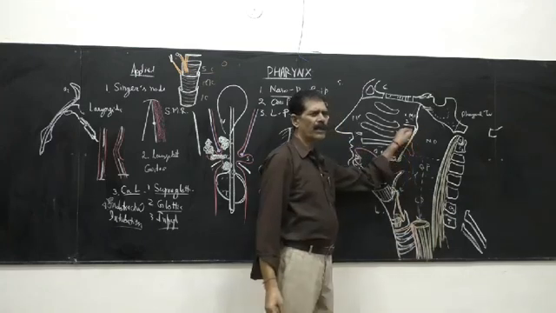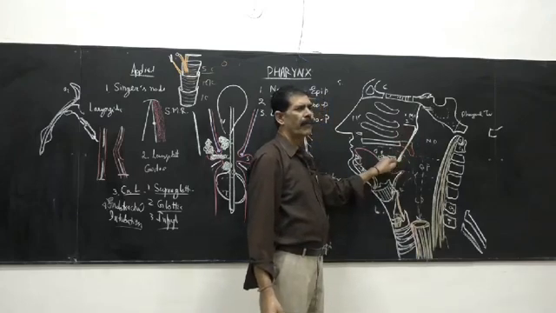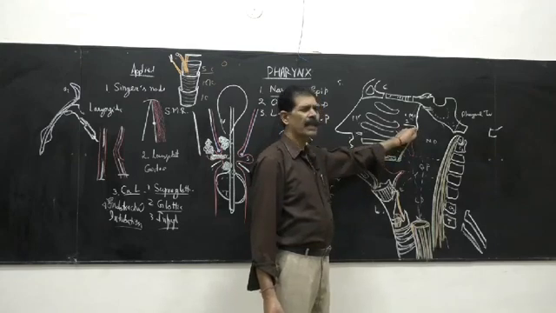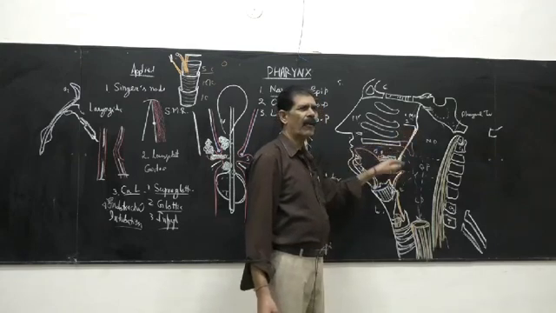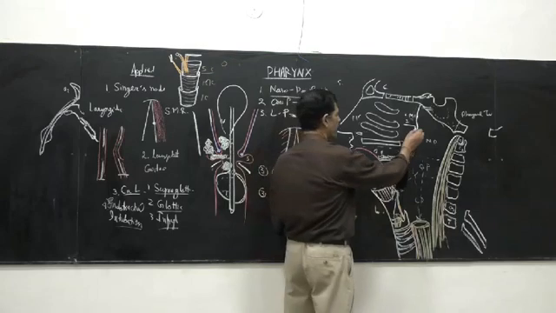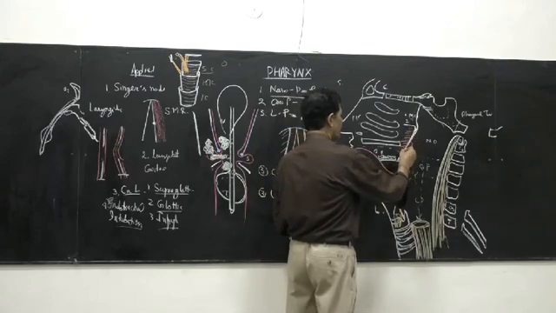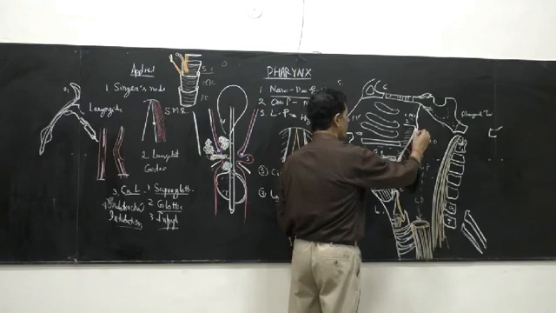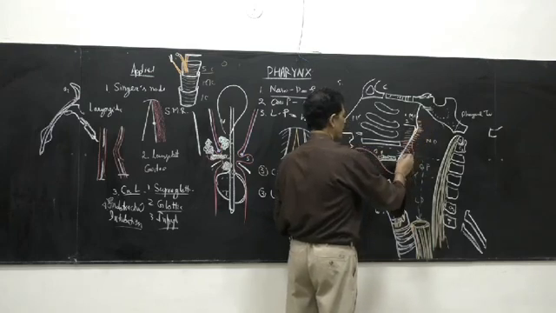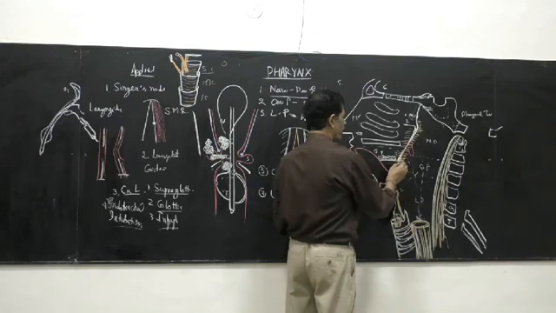Superiorly it is attached to the pterygoid hamulus and inferiorly it is attached to the mandible. Which part of the mandible? The area behind the last molar tooth. So it is a musculo-tendinous structure that is called the pterygomandibular raphe. We have already done it during the origin of the buccinator muscle. So the buccinator muscle takes origin from the anterior part and the superior constrictor muscle takes origin from its posterior part. Then the lower part here from the pterygoid hamulus. So this is the origin of the superior constrictor. Third origin, pterygomandibular raphe.